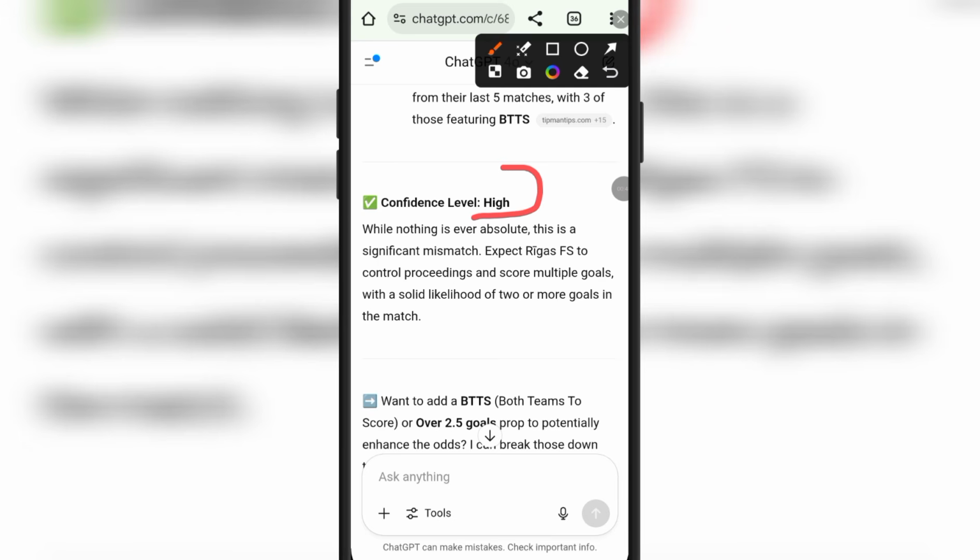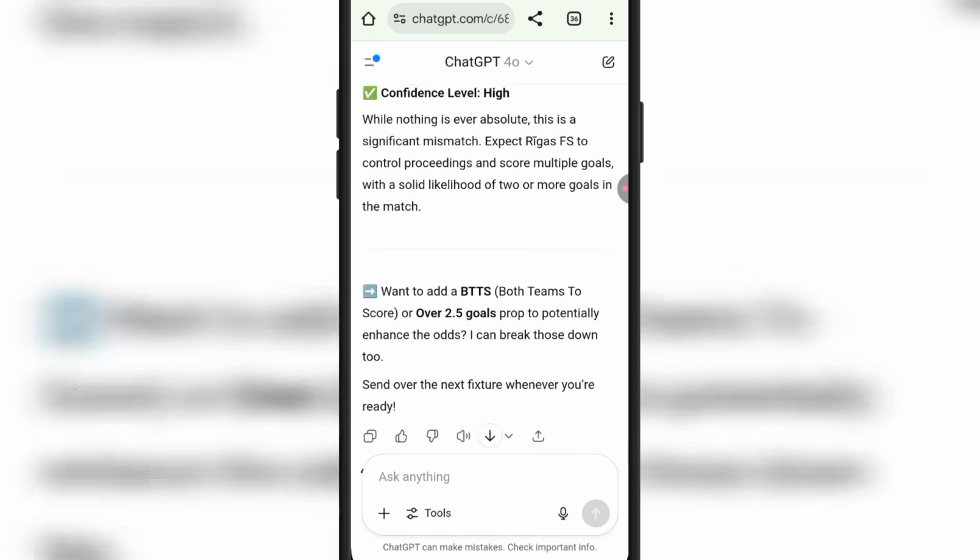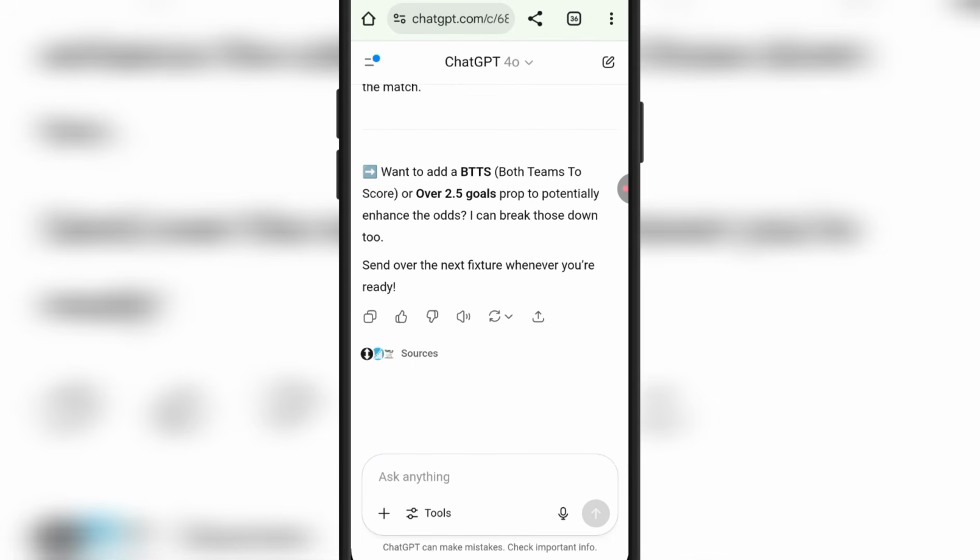So this is how the AI is going to give you predictions if you follow all the instructions in this video. First, you have to go to your bookmakers and copy out popular games that are very, very popular. Secondly, you go back to your AI, paste the prompt that is going to be in this video description, and then paste the game you copied from your bookmakers. After that, you're going to get a prediction from this AI. The AI is going to tell you either to stay away from this particular game or to play it, right? So you have to read the instructions here.